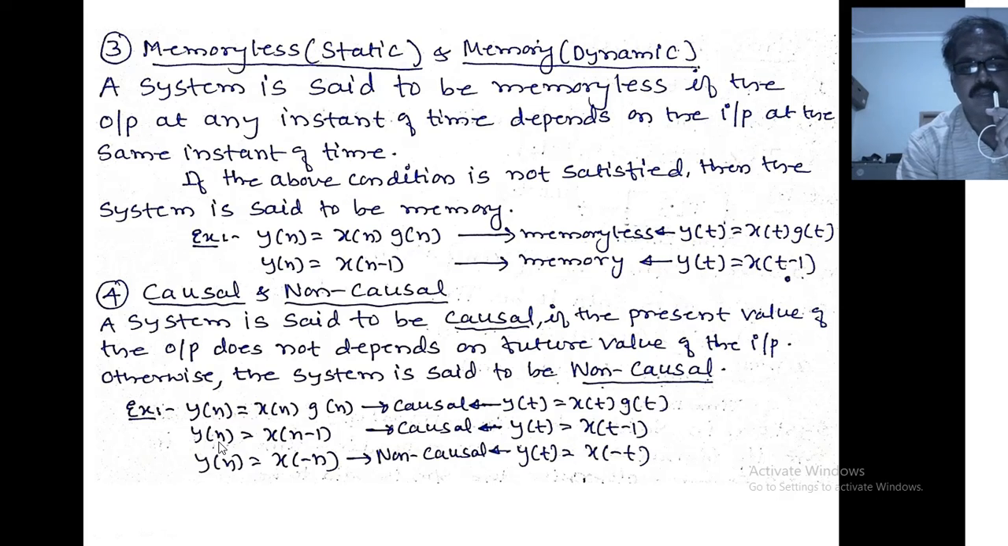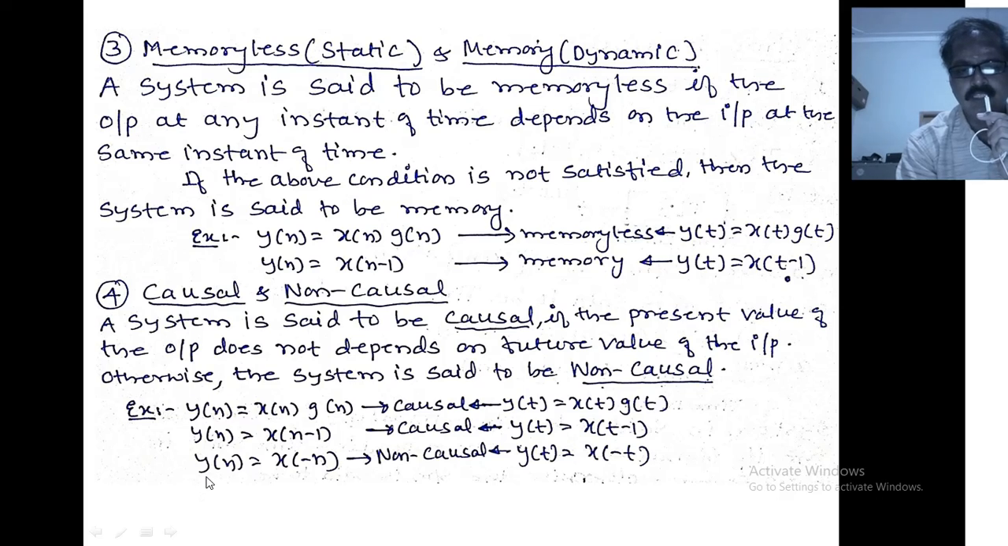At n equals minus 2, what about your input? The input is x of minus 2 minus 1, which is x of minus 3. Our input is at n equals minus 3, but the output is at n equals minus 2. Once again, the output is depending upon the past value of the input. Therefore, the system is causal.